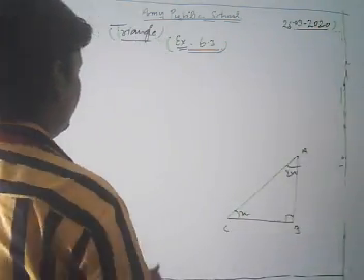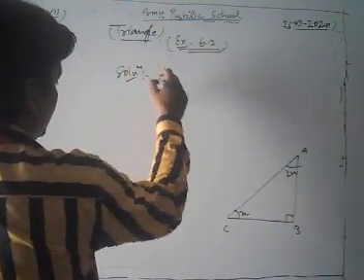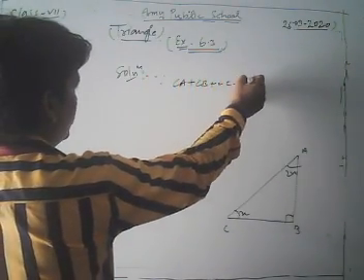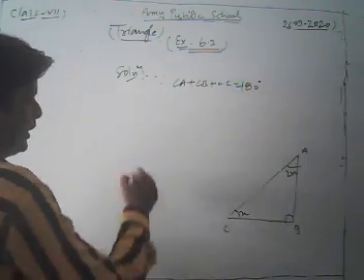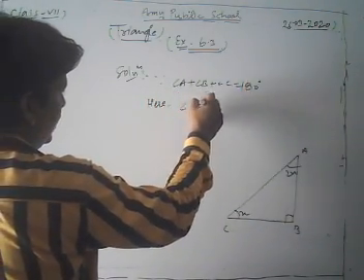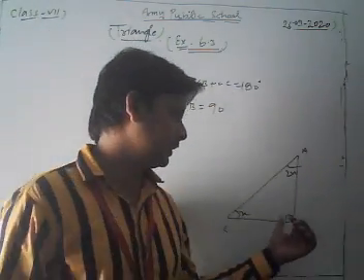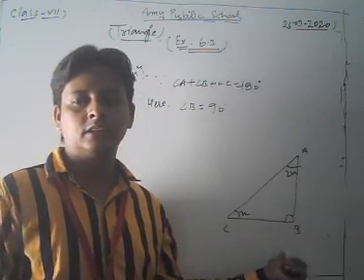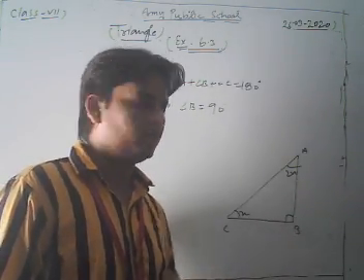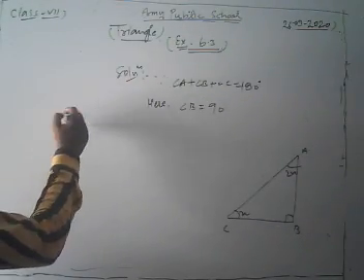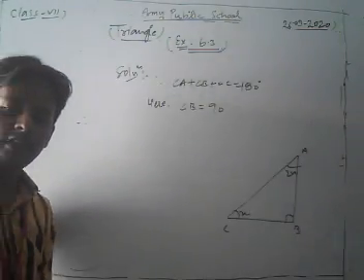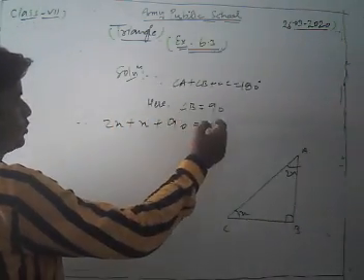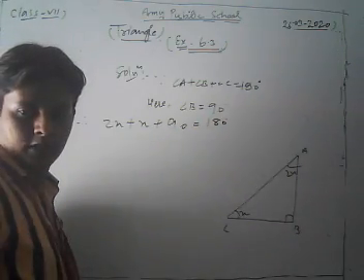Dear students, now look at the solution here. Since we know that angle A plus angle B plus angle C is equal to 180 degree. Dear students, here angle B is equal to 90 degree because in this triangle ABC, B is the right angle. So in this way it is 90 degree. Now we put the values of each and every angle, so we get 2x plus 90 is equal to 180. Okay, we can write in this way.